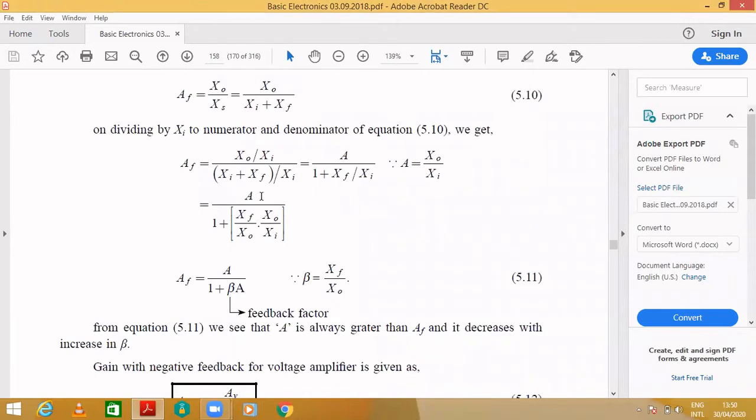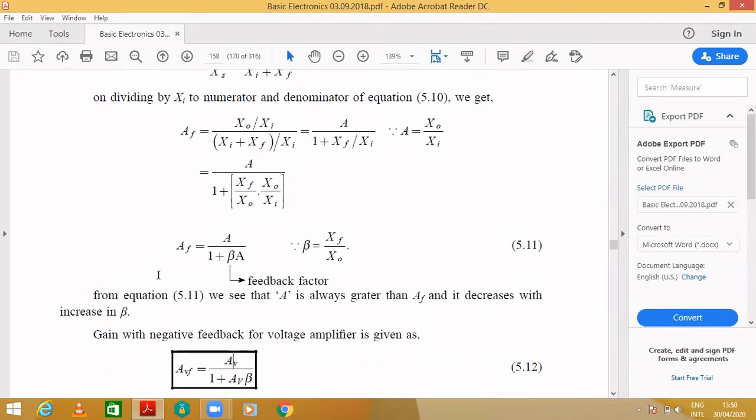If I multiply and divide by X0, it is in the form of X0 by Xi, which is nothing but A, and Xf by X0, which is nothing but beta. You can replace it, so it becomes A by 1 plus A beta. That is what is here.